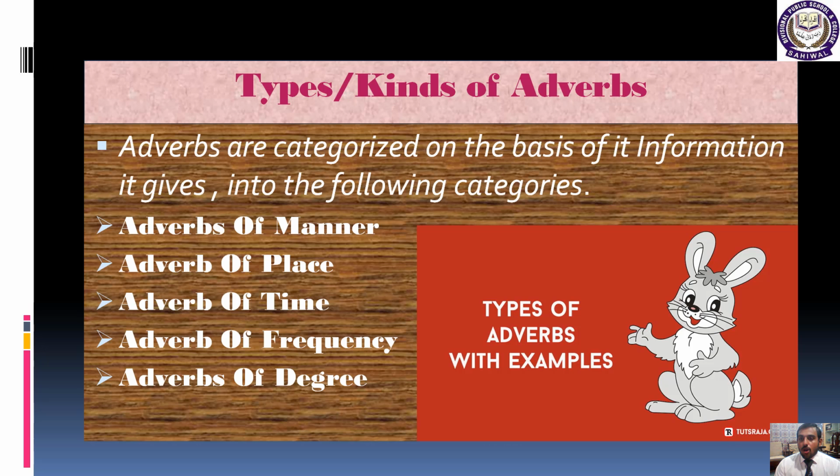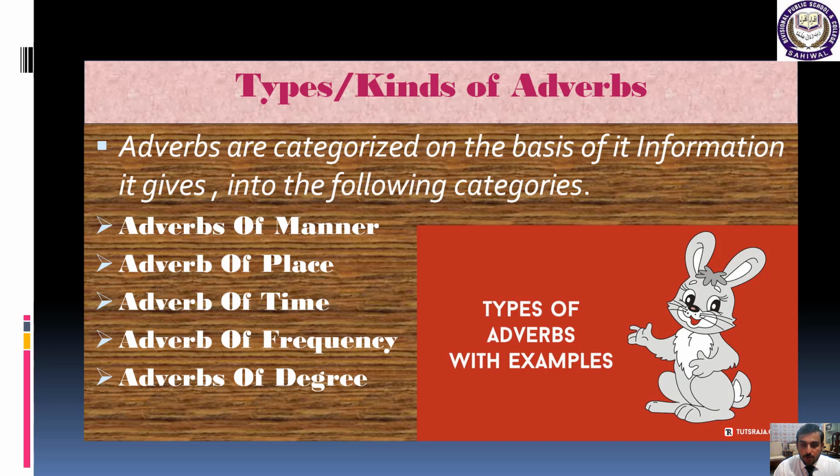Okay, good. So now students, we will discuss the types, or you can say the kinds, of adverbs. Adverbs are categorized on the basis of the information they give into the following categories. The first kind, or type, of adverb is adverb of manner.